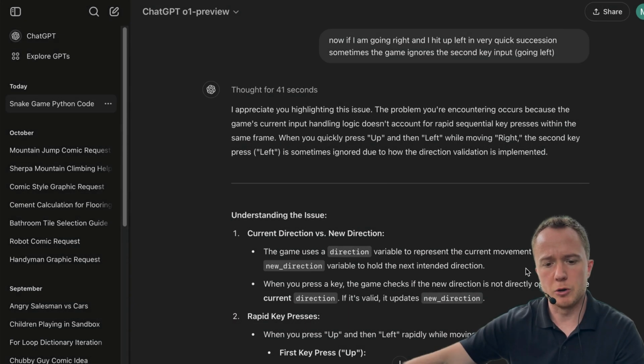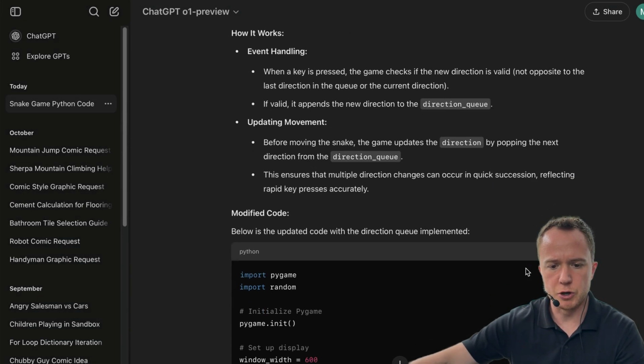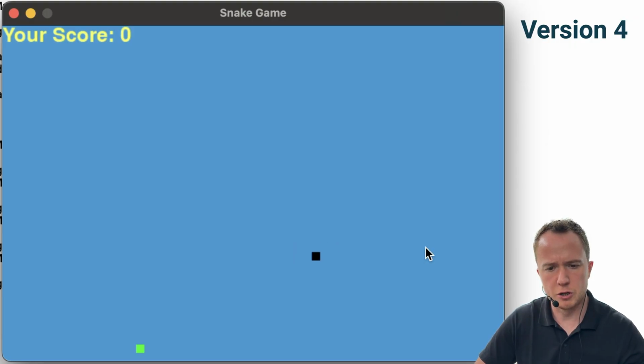It understands the problem and gives us new code. That actually looks good. No direction changes anymore and it doesn't ignore the rapid key inputs. I'm gonna play for a little bit to see if there are any other issues, but for now this looks really, really good. I was starting to think that GPT-o1 wasn't actually that much better than GPT-4o because all the previous steps were exactly the same as before. But with this prompt, we actually fixed everything.